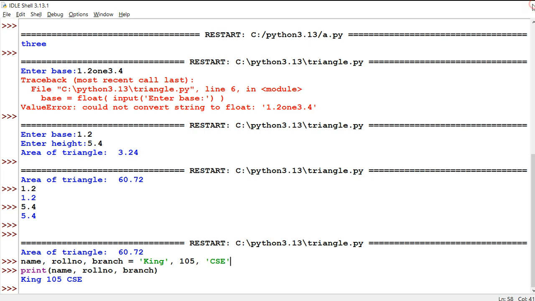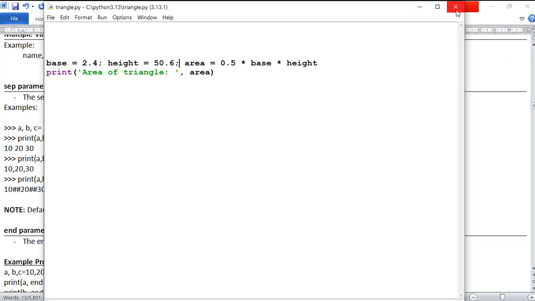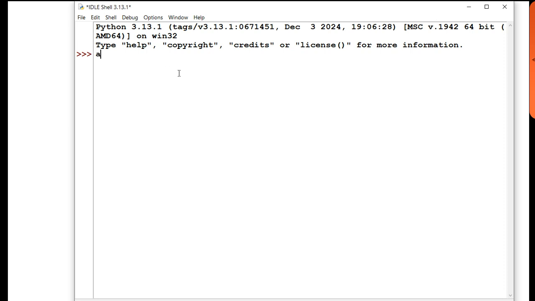Let me open a new window. What is this separator all about? Let me open IDLE. Let us say A comma B comma C is equal to 10 comma 20 comma 30. Now I print on the monitor, print A comma B comma C. If you see the output, between these A B C values, the default separator you are getting here is a space, one space.